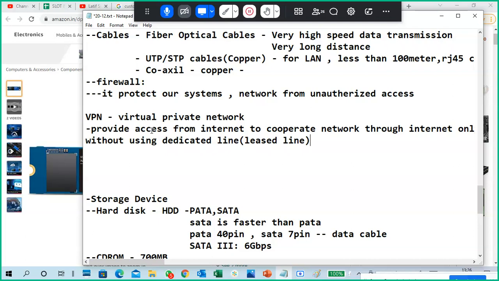But in the last 2 years we have had the corona season. So what are people doing? They are working from home. So either you access directly from your LAN network, or you access through dedicated lines or leased lines. But both are not available because you may sit in your home or anybody's home, so no one knows.